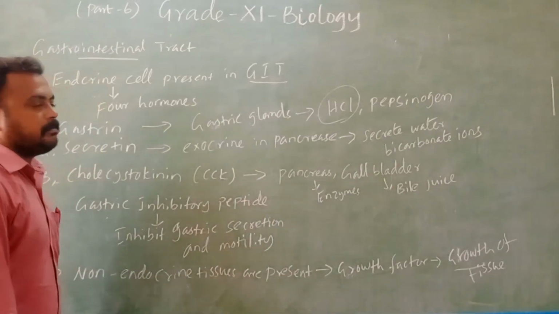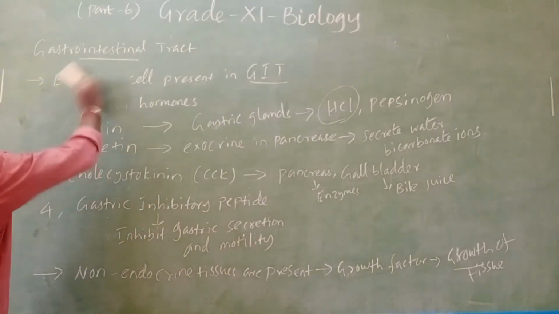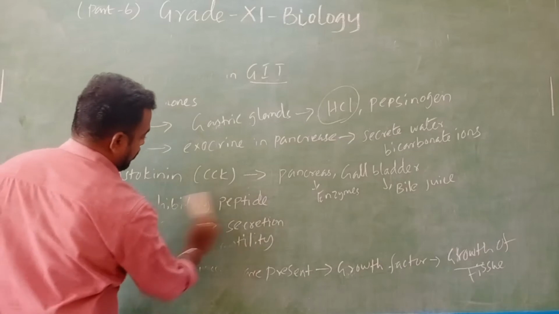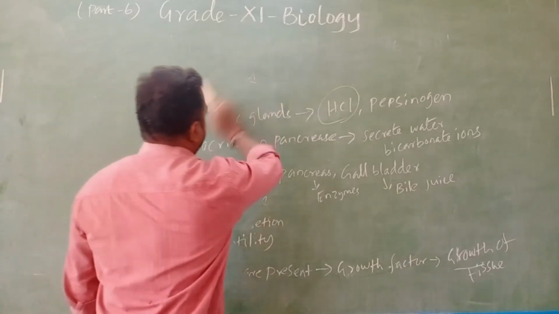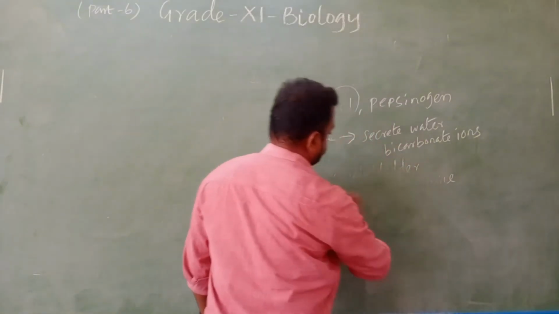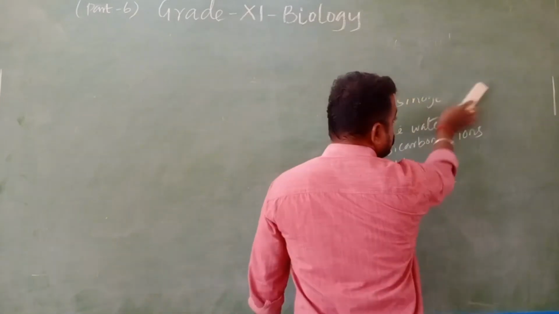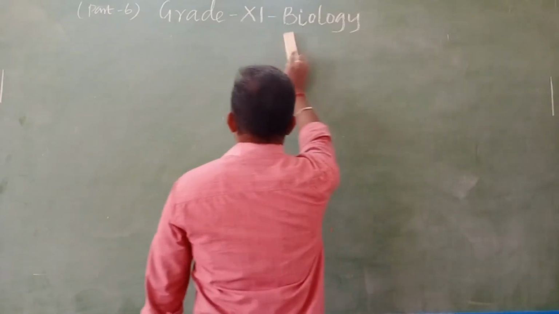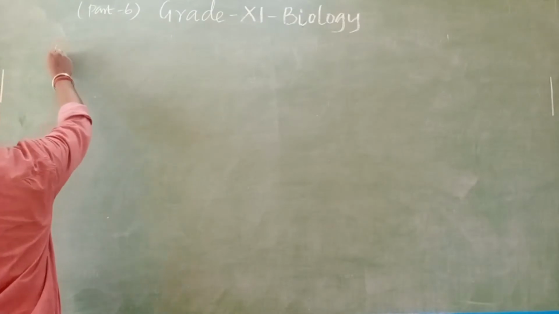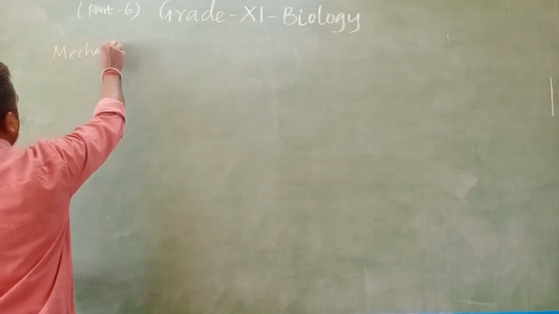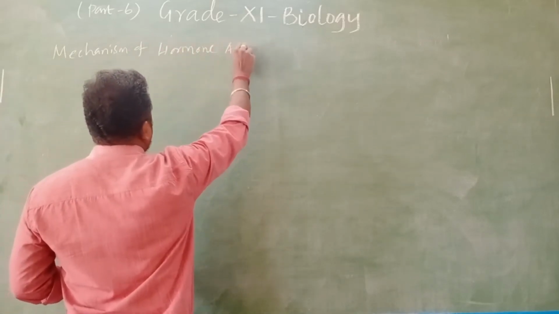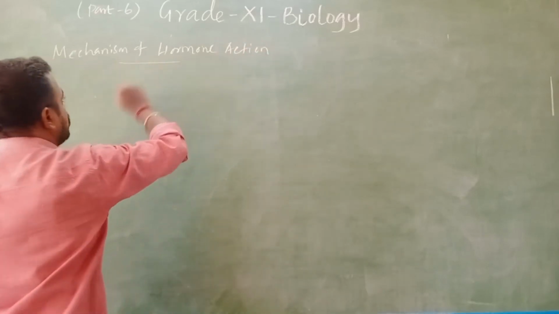Next we are going to see the mechanism of hormone action.